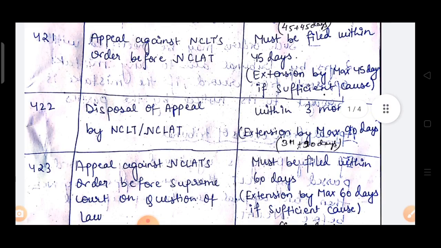Now section 422 is regarding disposal of appeal by NCLT or NCLAT. You remember in section 422 it was given expeditious disposal, meaning speedy disposal of appeal. The appeal will be disposed of within 3 months, and extension will be given by maximum 90 days, meaning an additional 90 days. So the time limit for disposal of appeal by NCLT, NCLAT is 3 months plus 90 days.